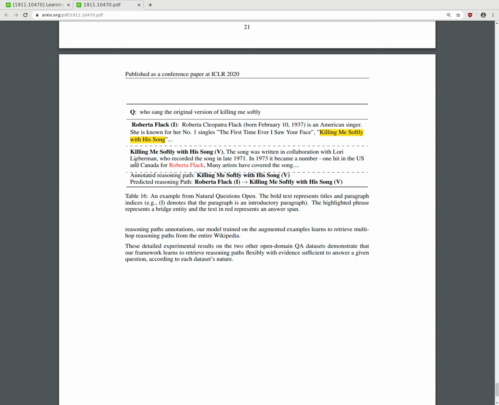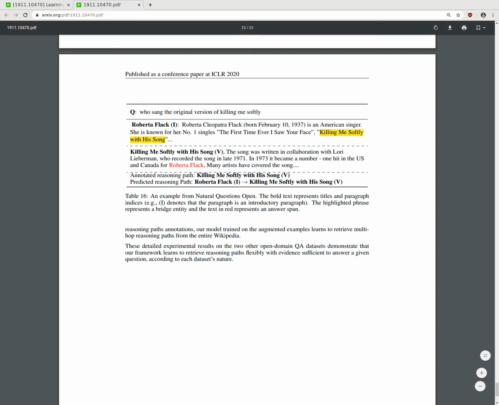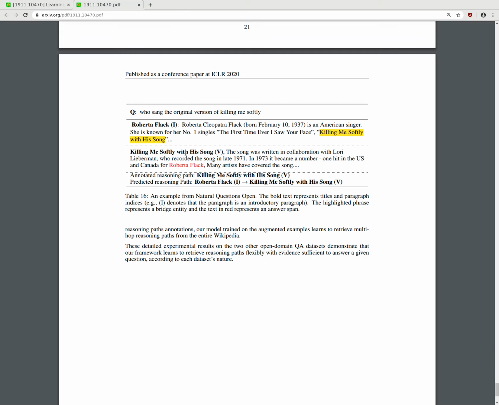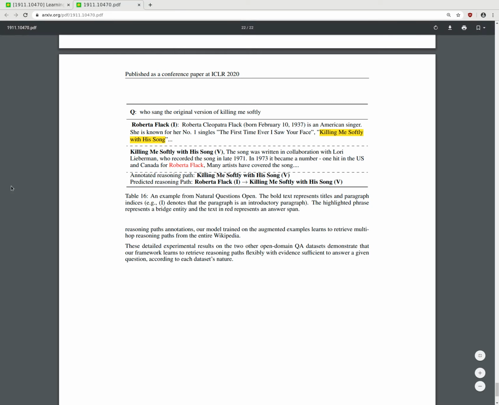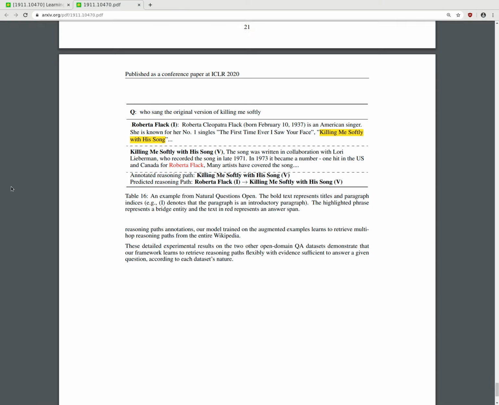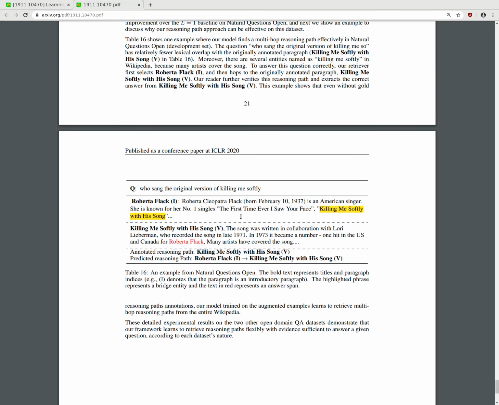5. The song was written in collaboration with Lori Lieberman, who recorded the song in late 1971. In 1973 it became a #1 hit in the US and Canada for Roberta Flack. Many artists have covered the song. Annotated reasoning path: Killing Me Softly with His Song. Predicted reasoning path: Roberta Flack goes to Killing Me Softly with His Song. And the question was, who sang the original version of Killing Me Softly?